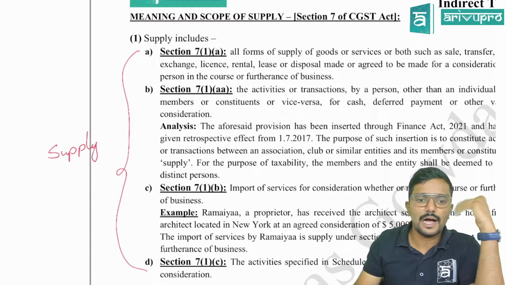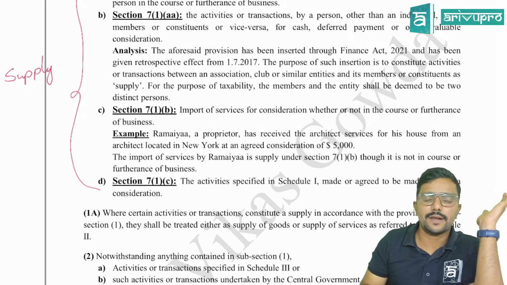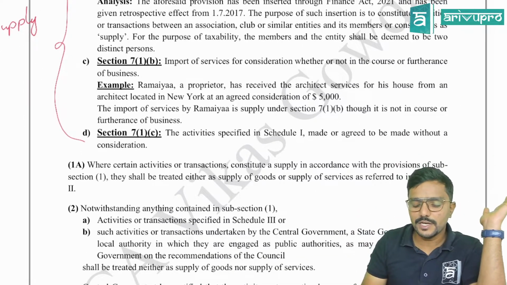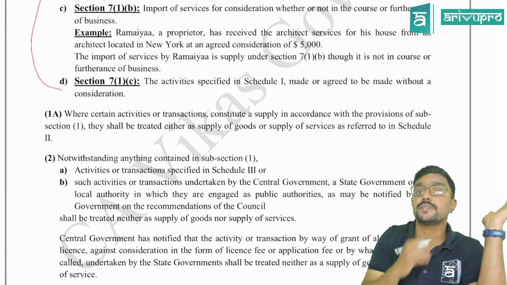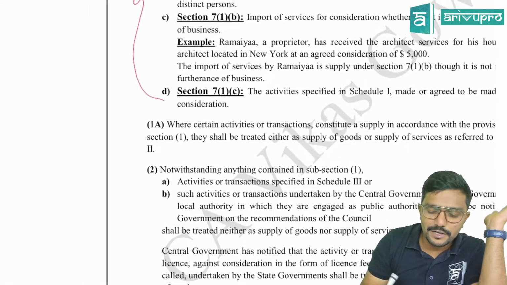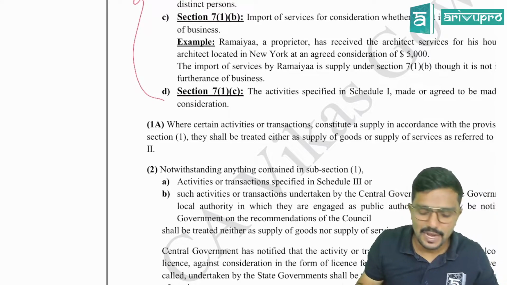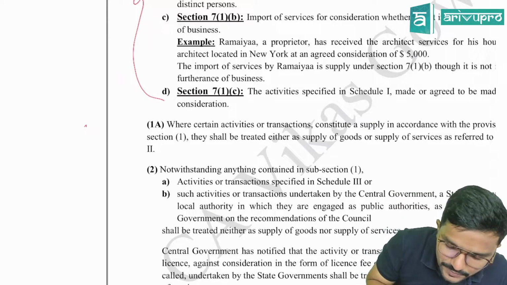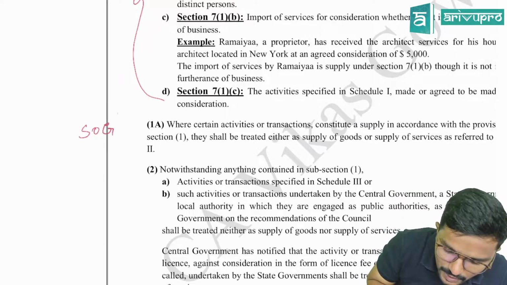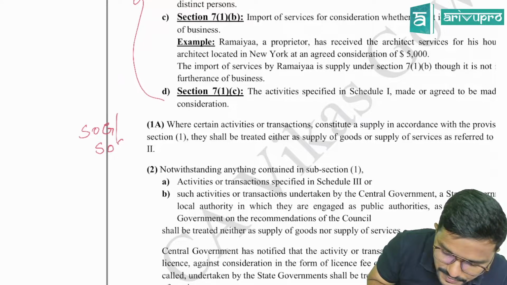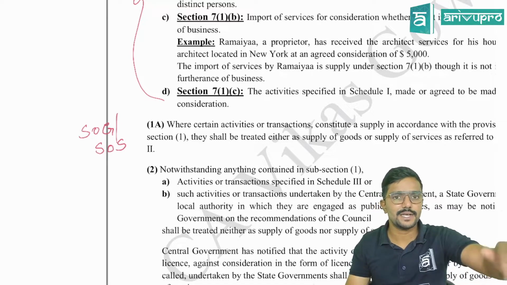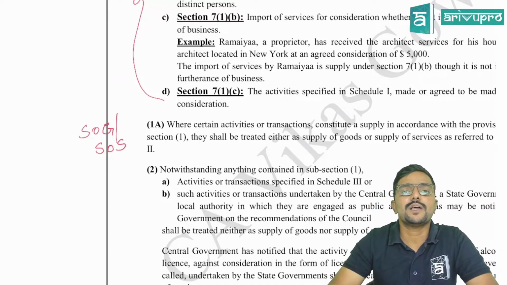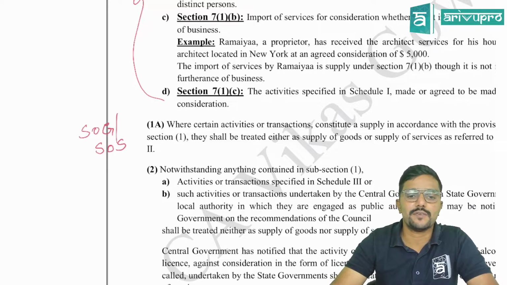Fine. Once we decide the transaction is a supply, we need to identify whether it is a supply of goods or a supply of services. Where should we go for it? Subsection 1A, that is 7.1A: supply of goods or supply of services.